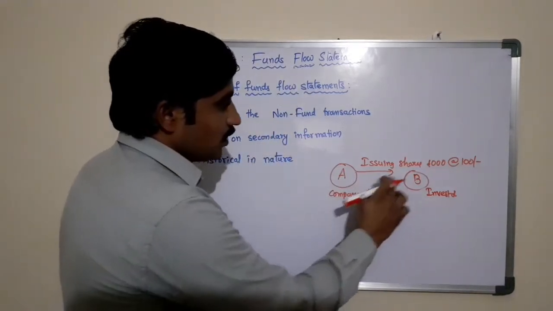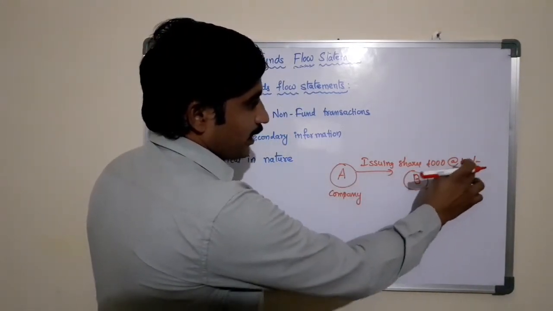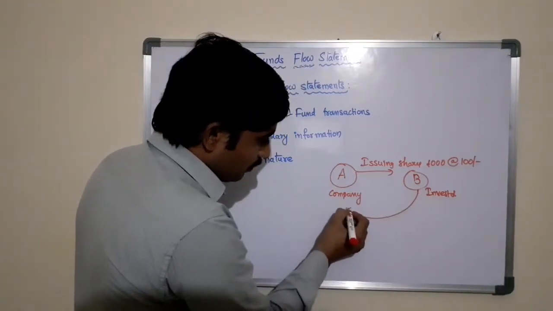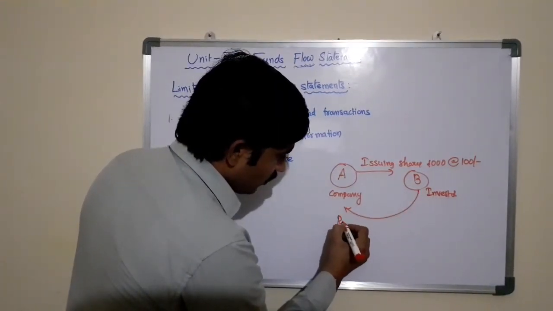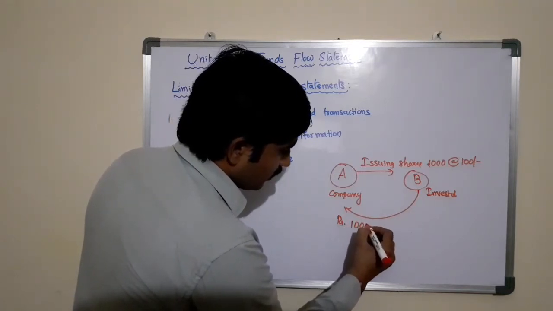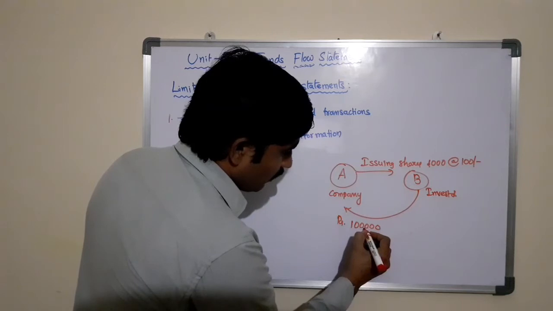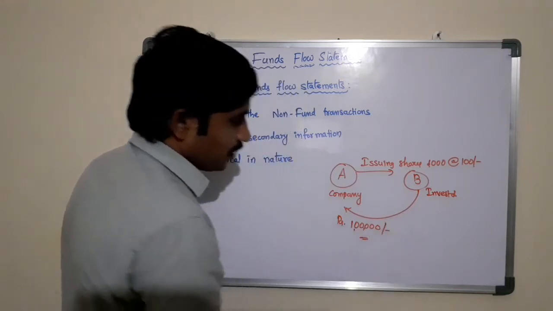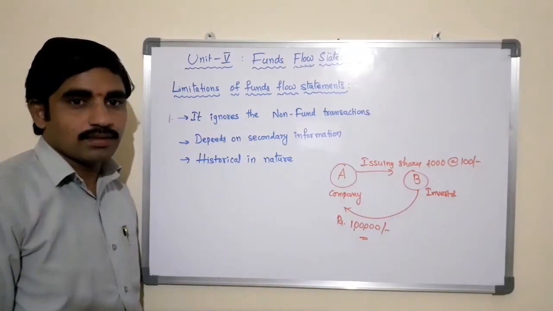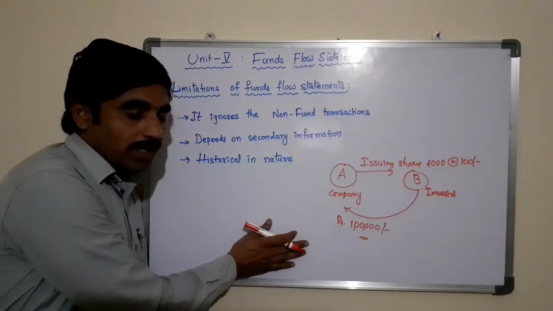The company is issuing 1000 shares at 100 rupees per share, and B is providing the funds in terms of money worth rupees 1 lakh. This is called a fund transaction.